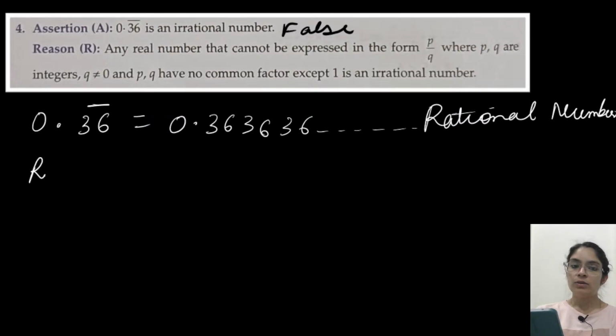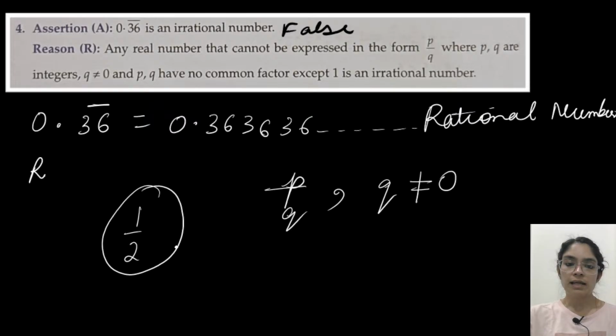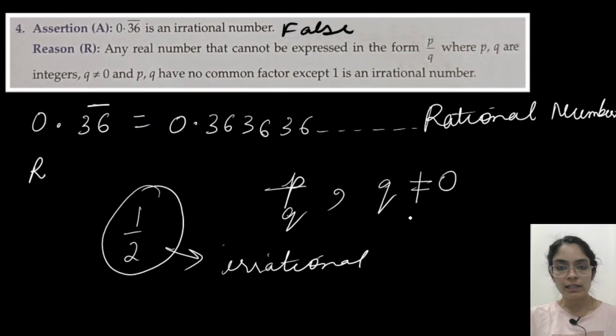R statement is telling any number which can be expressed in p by q form, where q is not equal to 0 and p and q have no common factors, is an irrational number.